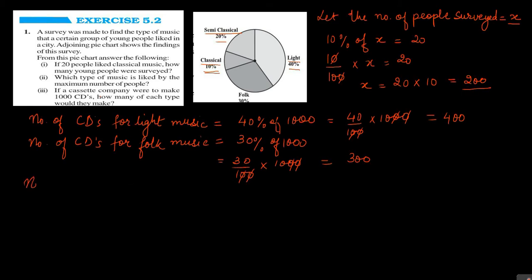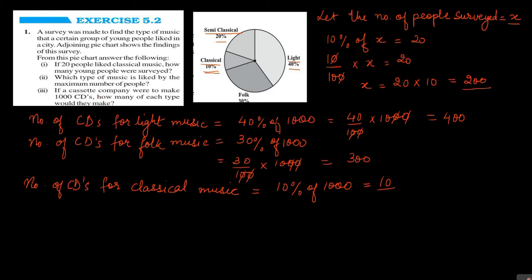Now, the number of CDs for classical music will be equal to 10% of 1000, which is equal to 10 upon 100 multiplied by 1000. 0 will cancel with 0 and 10 tens will be 100 CDs.